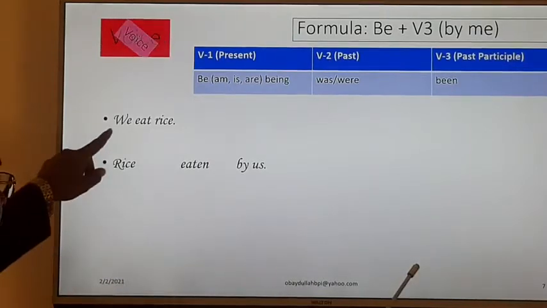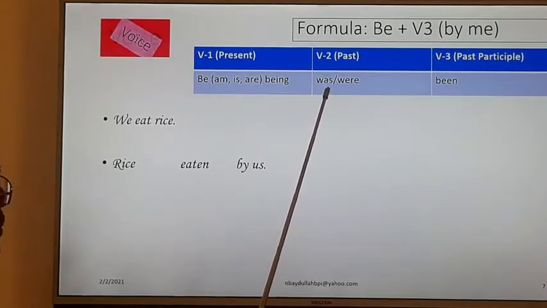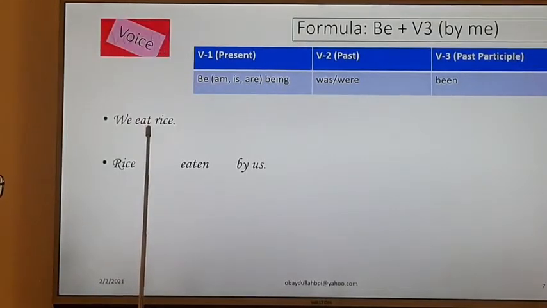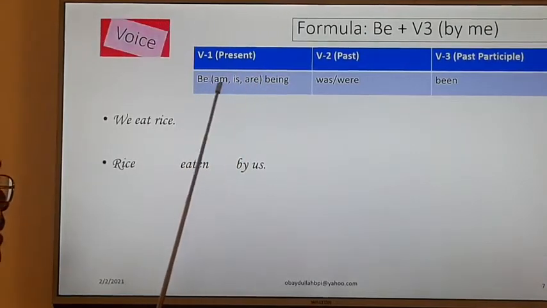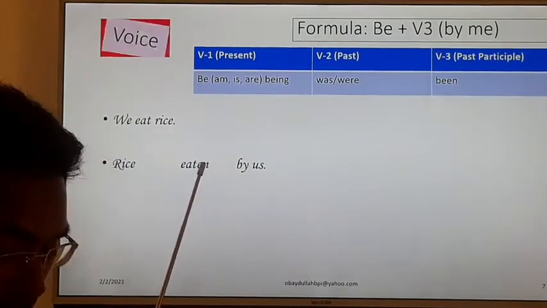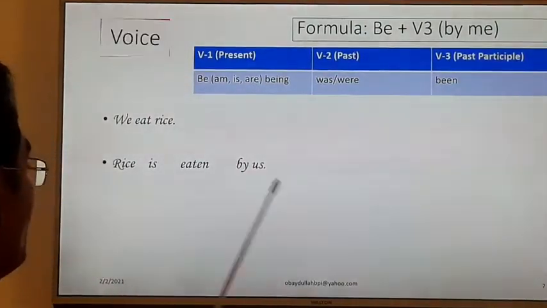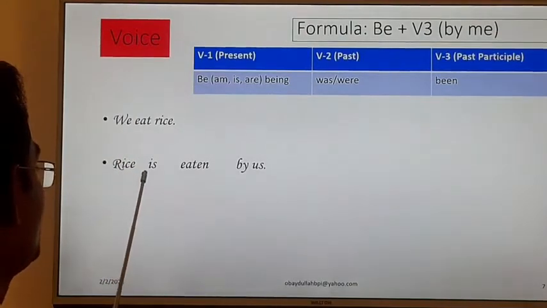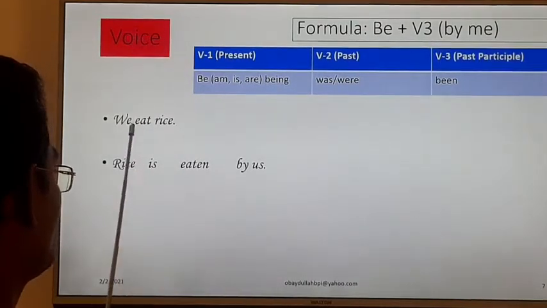If you get verb number 2 here, we have to choose the be verb from verb number 2. As this verb eat is verb number 1, the present form, I have to choose from this box: be, am, is, are, being. Which verb will match with the subject? It will be is. Rice is eaten by us. So if you get one verb in the active voice, in the passive voice there will be two.